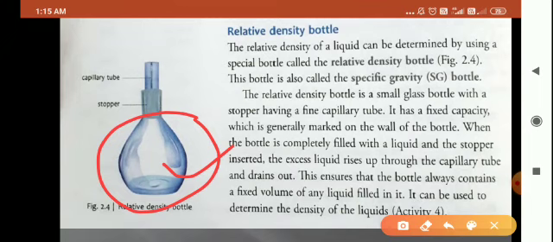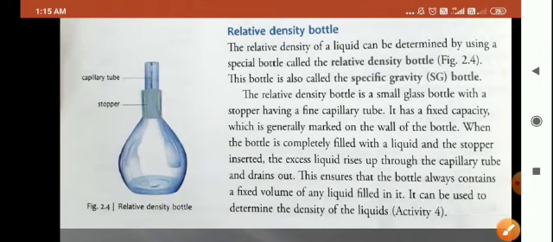Now what happens if we fill this bottle with the liquid and insert the stopper? If you fill the bottle till the brim and insert the stopper, what will happen? The excess liquid, whatever excess liquid there is, will rise up through this capillary tube, and after rising, it will drain out. This ensures that the bottle always contains a fixed volume of any liquid in it.